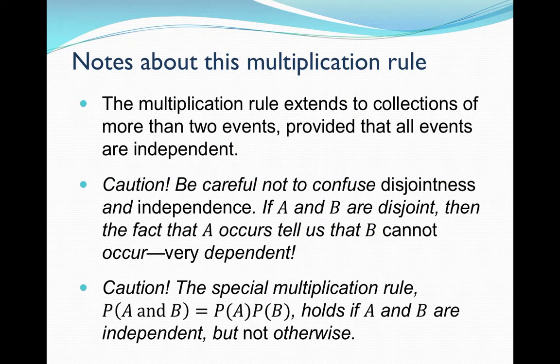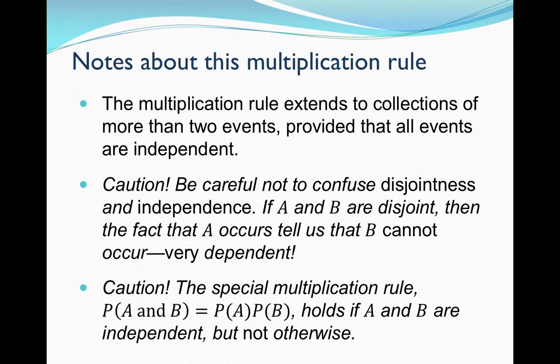The multiplication rule works with independence. If your events are not independent, if it's not stated, you cannot just do the probability of A times the probability of B. And it's very important that you separate independence and mutually exclusive. Disjoint means that if one happens, the other cannot. And so you absolutely know that they are dependent because the probability of event A determines whether B can happen or not. So a disjoint is dependent. So you want to keep those two kind of in your mind.